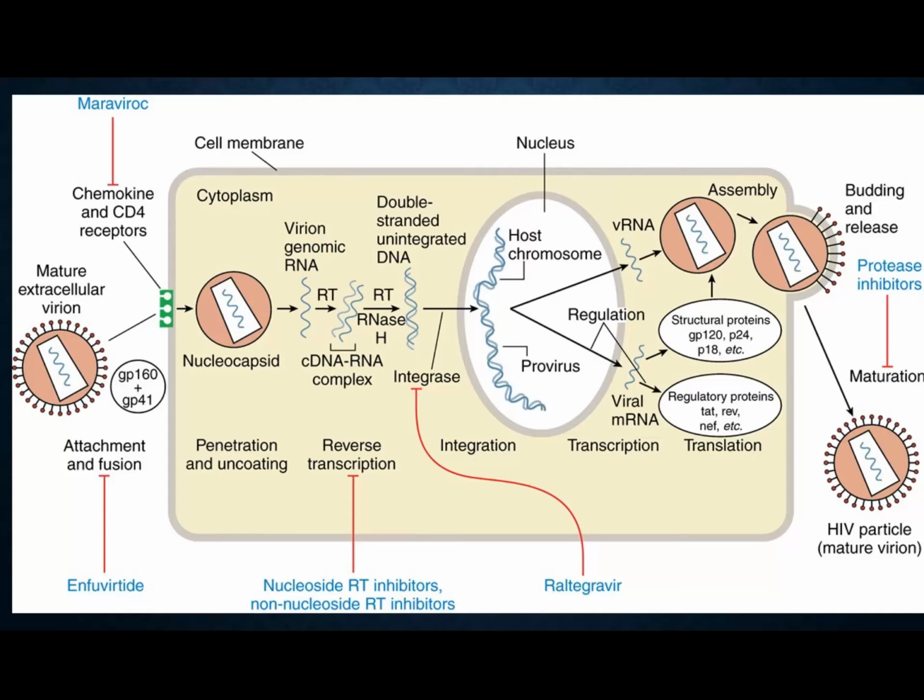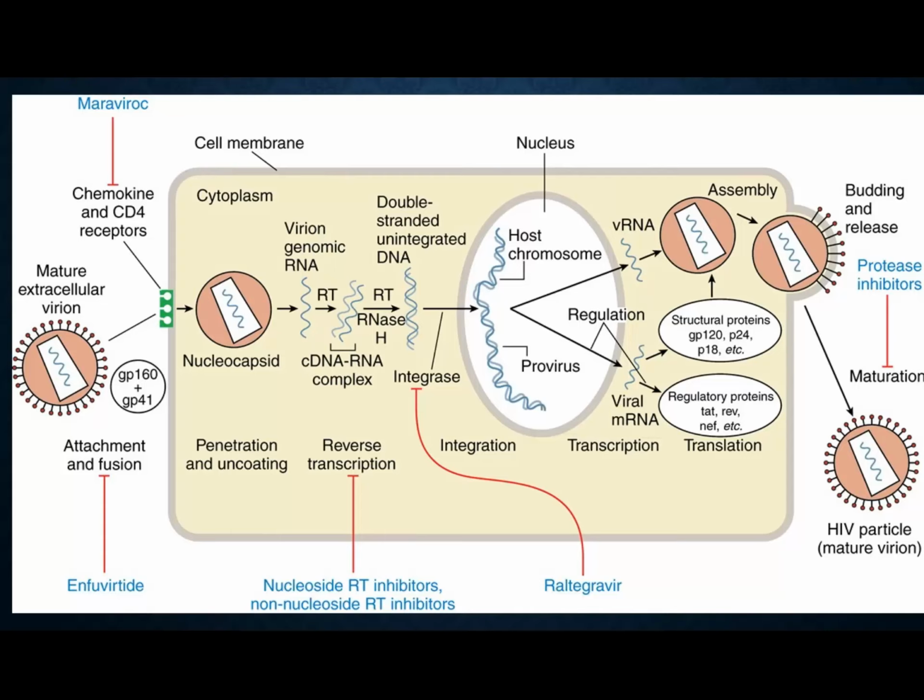Then we are seeing nucleoside reverse transcriptase inhibitors and non-nucleoside reverse transcriptase inhibitors, and that should be associated with another group called nucleotide reverse transcriptase inhibitor, tenofovir. These three groups of drugs are basically acting by inhibiting reverse transcription, whereas the integrase inhibitors, raltegravir and similar drugs, are basically preventing integration in the host chromosome.